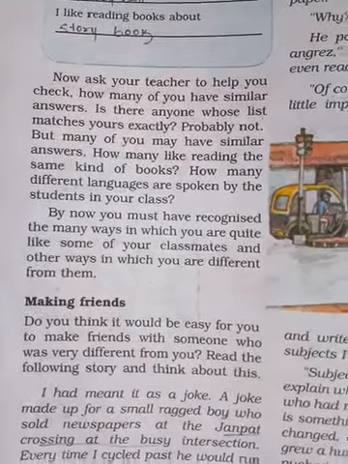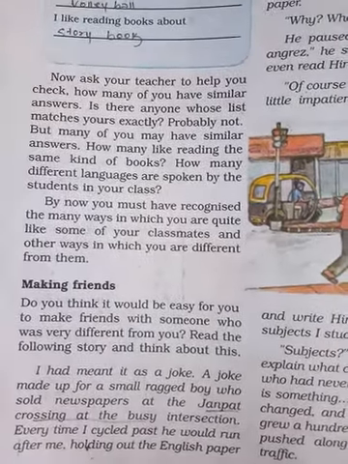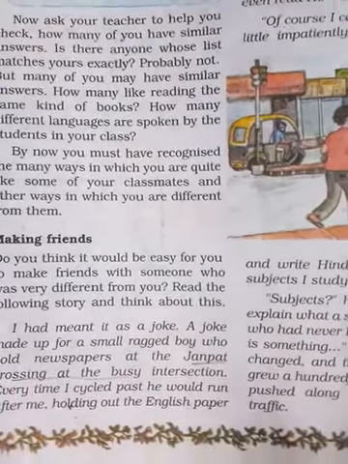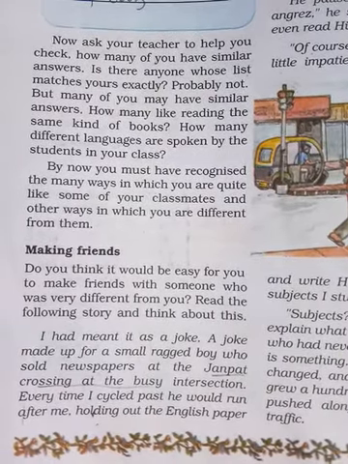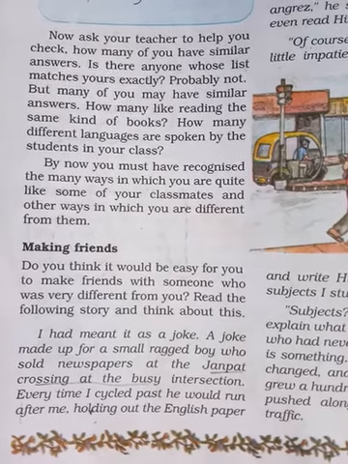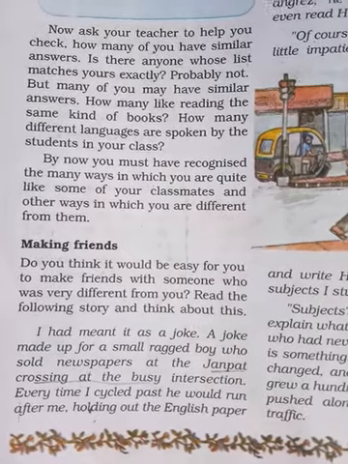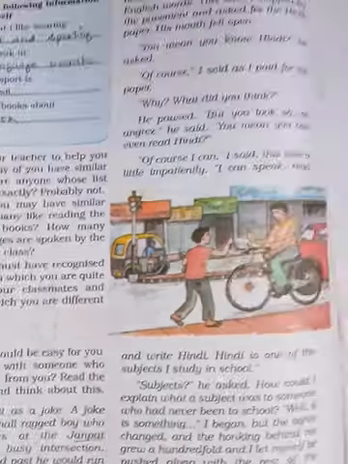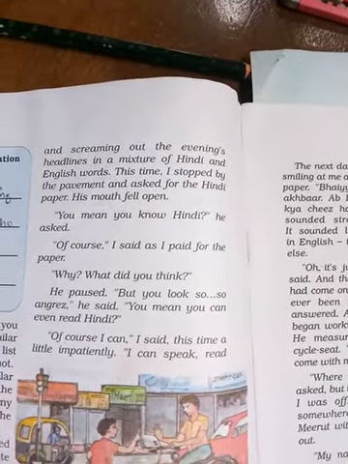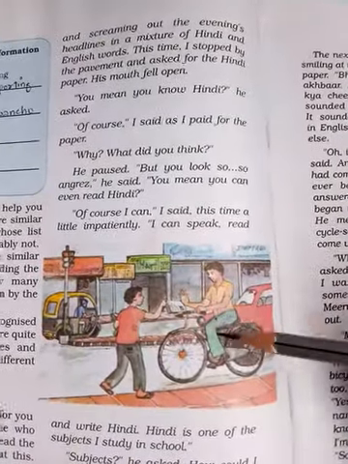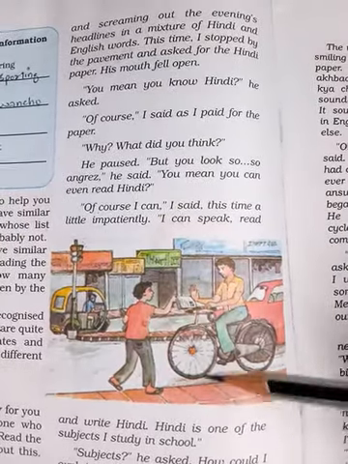Okay, so making friends. Here we are going to study one story, Making a Friend. Let us see. I had made it as a joke, a joke made up of a small ragged boy who sold newspapers at Janpath crossing at the busy intersection. Every time I cycled past, he ran after me, holding out the newspapers and screaming out the evening headlines in a mixture of Hindi and English words. This guy was always riding a bicycle. Then every day he used to meet this boy.